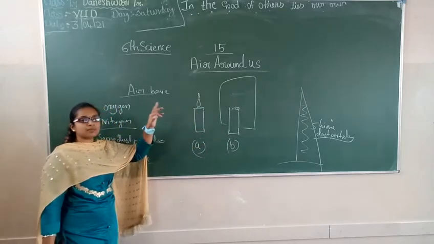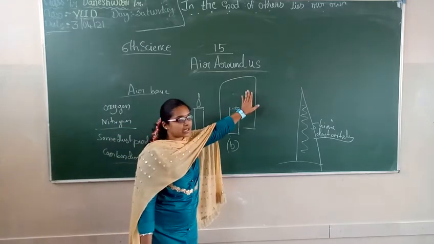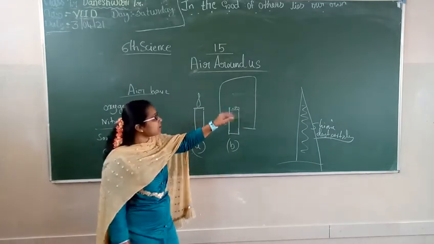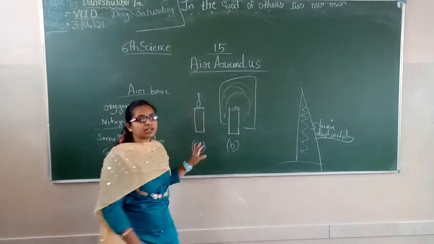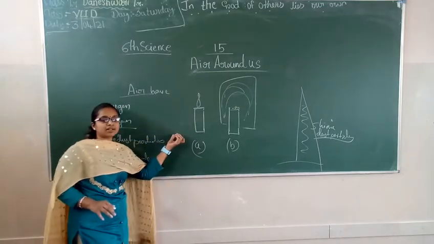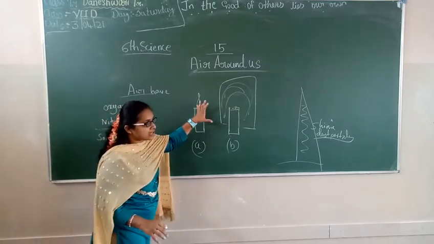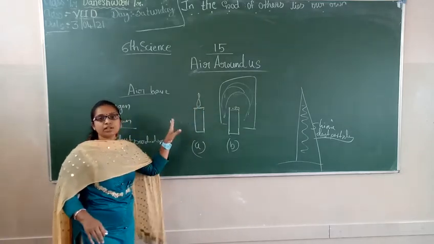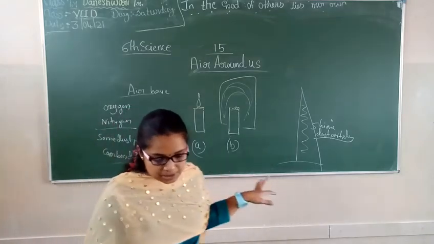After the oxygen is exhausted, the light will go out, and the nitrogen present in this glass will make sure that it goes off. And this other candle will continue burning, because the presence of oxygen in the air will help the burning process. Okay, these two examples.